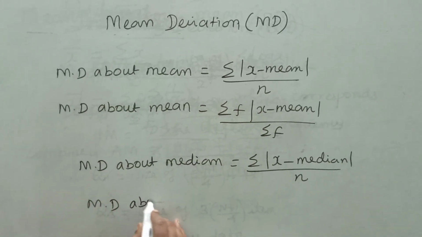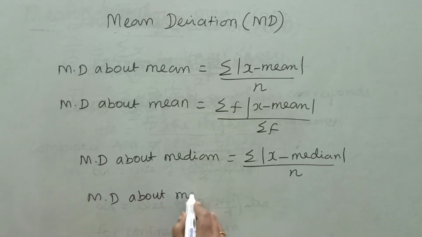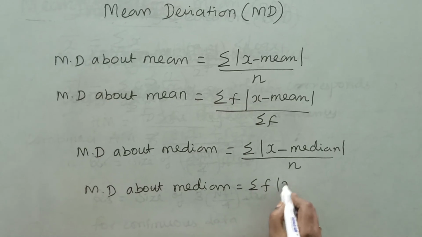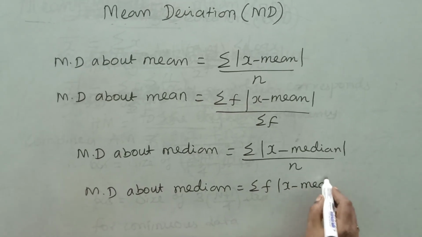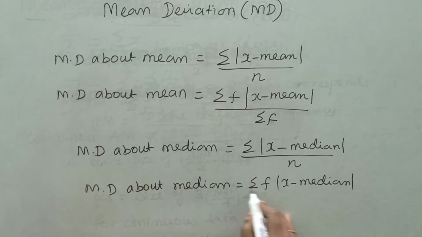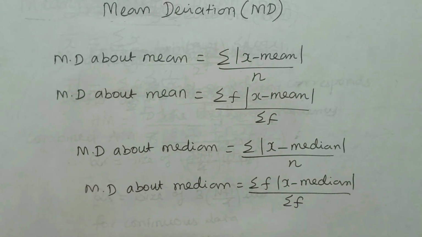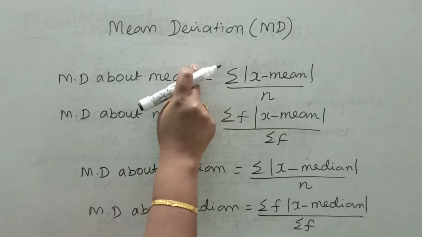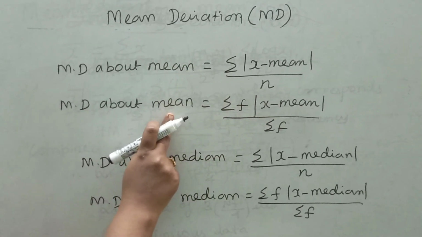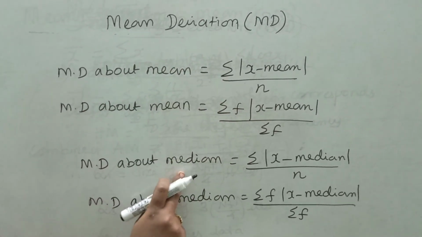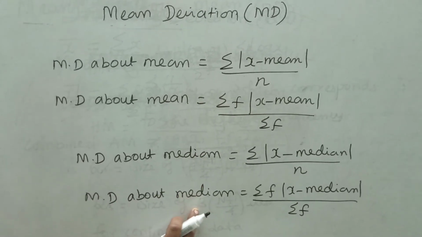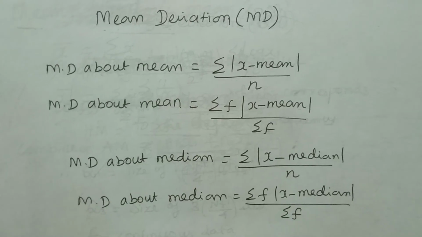The second one is for discrete and continuous data: sigma f into modulus x minus median divided by sigma f. These two formulas are used for mean deviation about median. First one is for individual, second one is for discrete and continuous data.